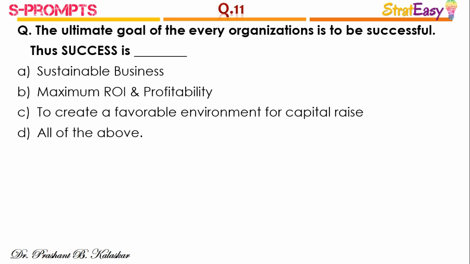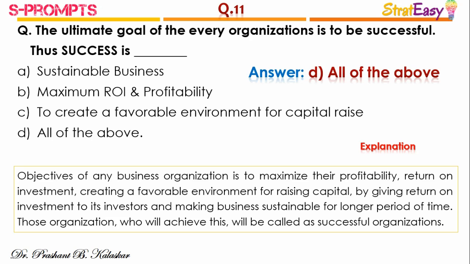Question number 11. The ultimate goal of every organization is to be successful, and the success is, the answer is option D, all of the above. The objective of any business organization is to maximize profitability and return on investment, creating a favorable environment for raising capital by giving return on investment to its investors, and making the business sustainable for a longer period of time. Those organizations which create this will be called successful organizations. And hence for this question, the right answer is option D, all of the above.